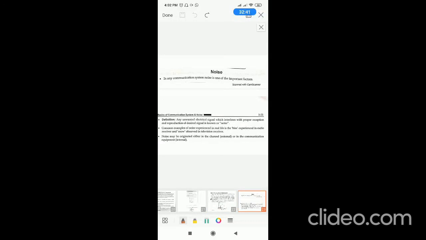Next topic in our first chapter is noise. So till now we discussed the basic communication system or basic parameters or basic things of communication system, that is, elements of communication system, and what is the function of transmitter, receiver, and channel. And after that we discussed what is modulation and what is the need of modulation, what do you mean by distortion, how to overcome distortion. Next, different types of representation of a signal, time and frequency domain.